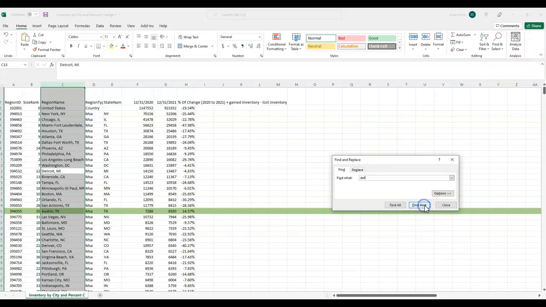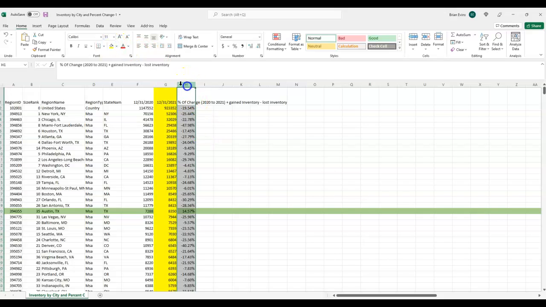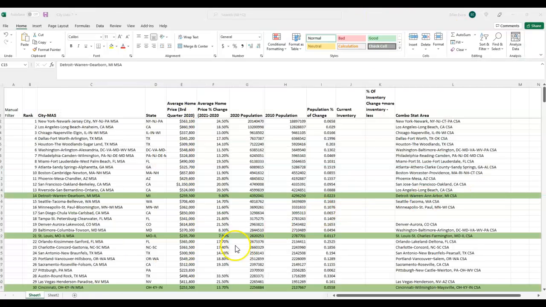So there it is. And we want their current inventory, which is this. I'll go ahead and highlight that. And we want this. So for Detroit, we would plug in their current inventory, which is 13,467. So we put in 14,000.